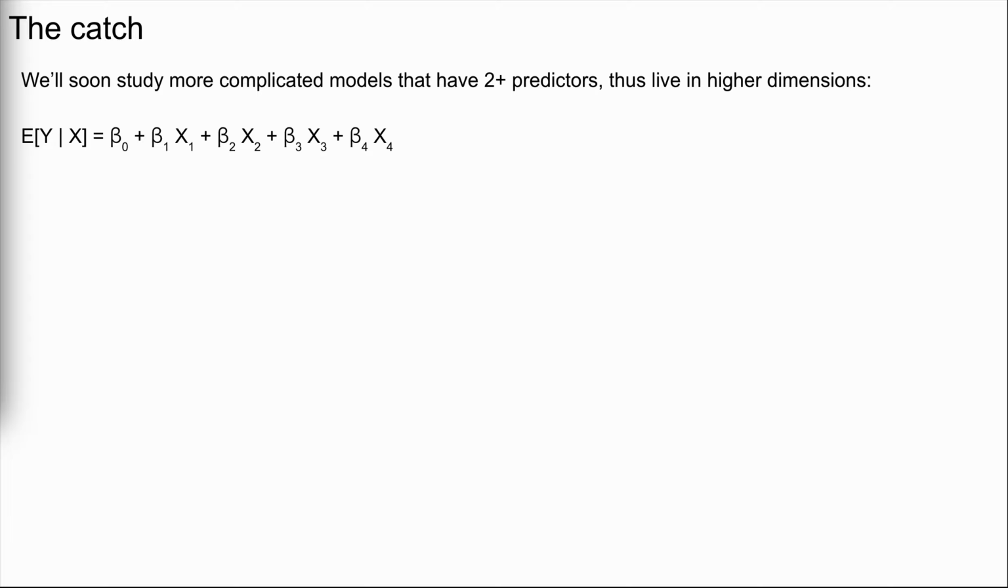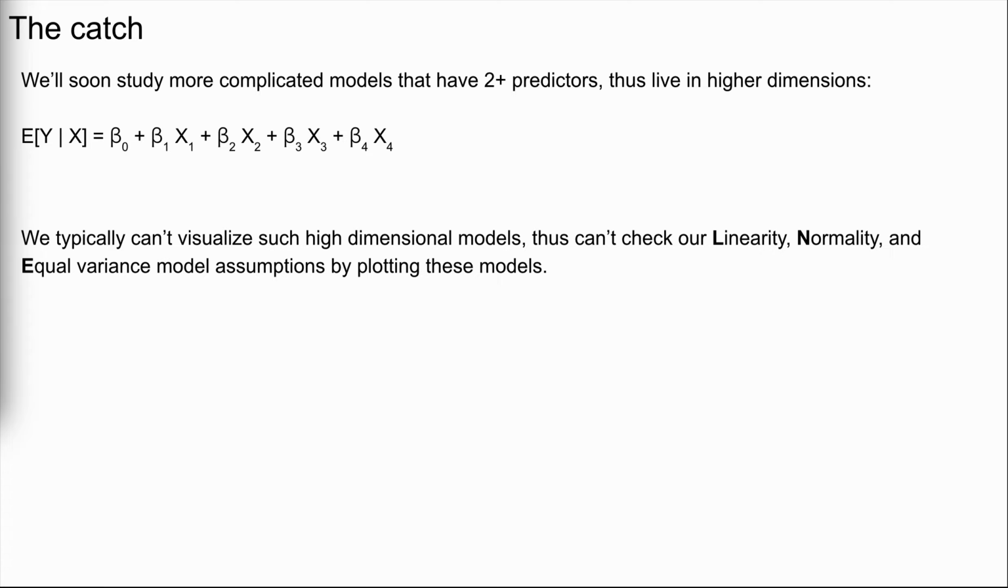Now, in evaluating our model assumptions, there's a catch to relying on context and plots of our data alone. We'll soon be studying more complicated models that have 2 or more predictors. Thus, they live in higher dimensions, like the model shown here, where we have 4 predictors. Unfortunately, it's tough for humans to wrap our minds really beyond 3 dimensions, meaning we typically won't be able to visualize such high-dimensional models, thus we won't be able to check our linearity, normality, and equal variance assumptions by plotting these models. Instead, we'll utilize a visualization tool called a residual plot.